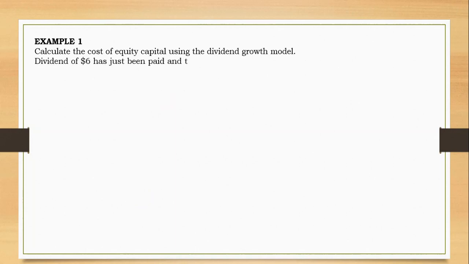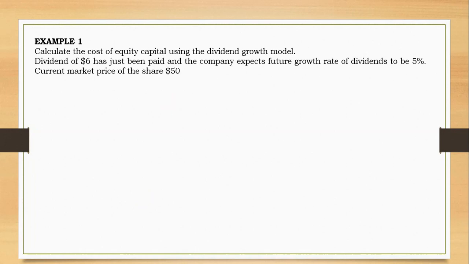Now, example one. The question says, calculate the cost of equity capital using the dividend growth model. You are given the following information. A dividend of $6 has just been paid, and the company expects the future growth rate of dividends to be 5%. The current market price of the share equals $50. So you just have to start asking yourself how you can proceed with this question, right? Just read the question and see how you can start approaching it.